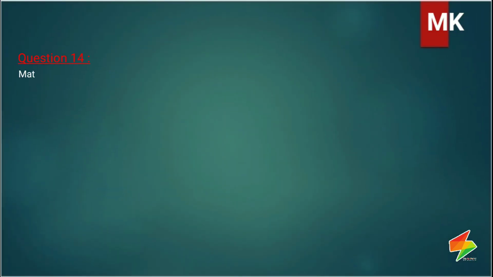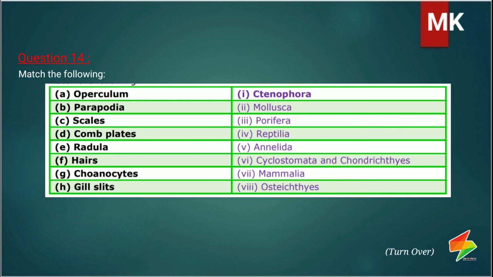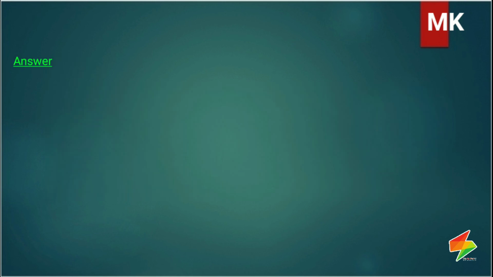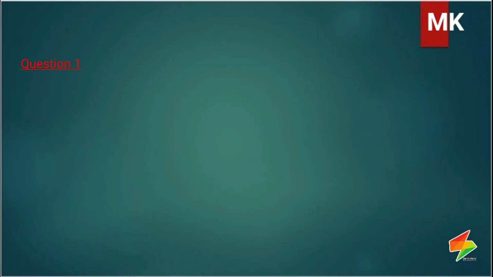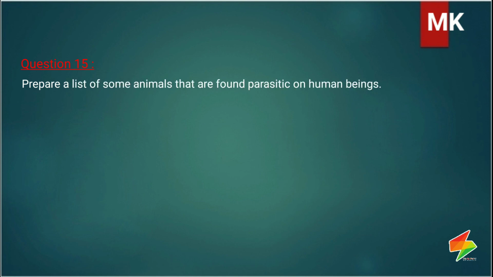Question 14. Match the following. Answer 14. Question 15. Prepare a list of some animals that are found parasitic on human beings. Answer 15.